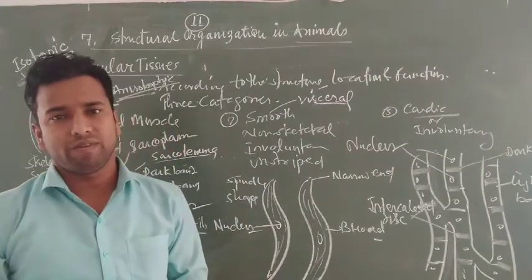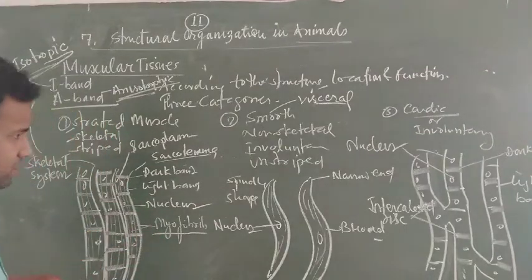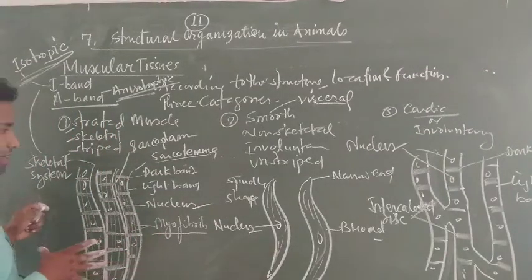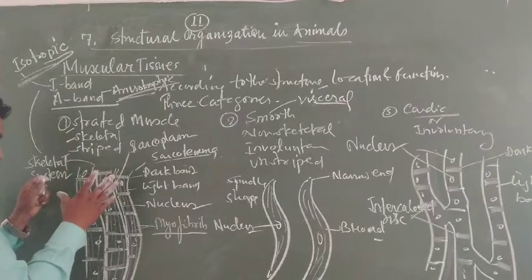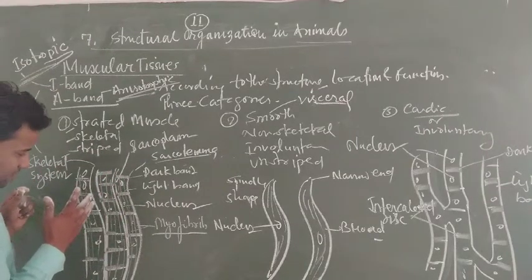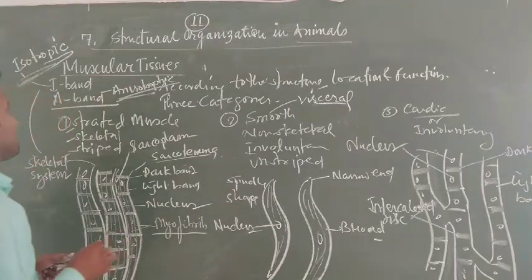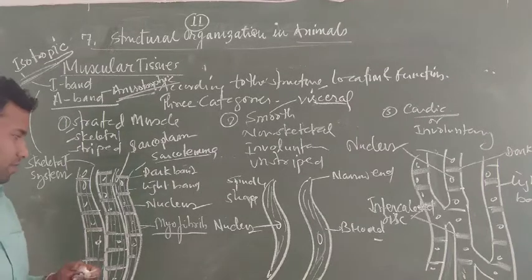We will learn about it in detail in that chapter. Now I am not going to discuss the contraction and relaxation mechanism here. I will just discuss the tissues, their structure, the different parts present in them and their function. This is a chapter of structural organization only.